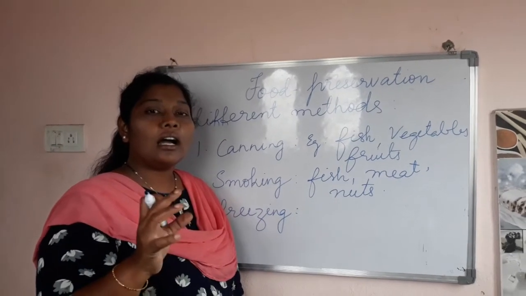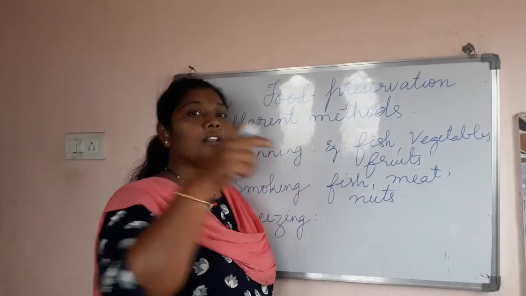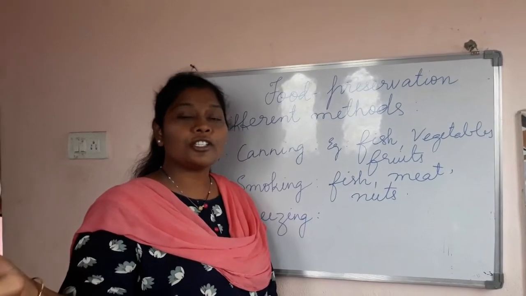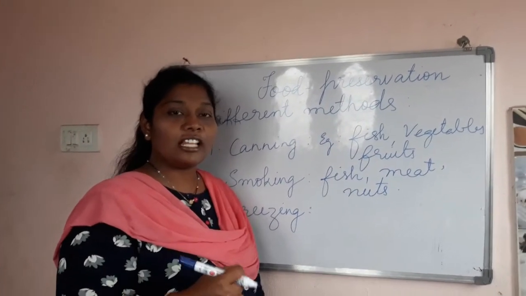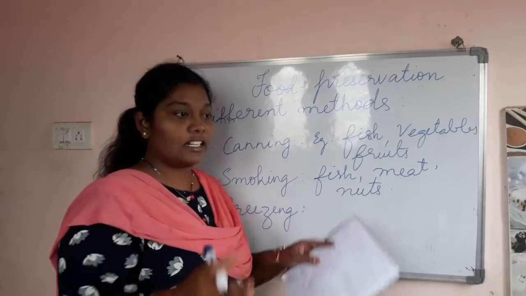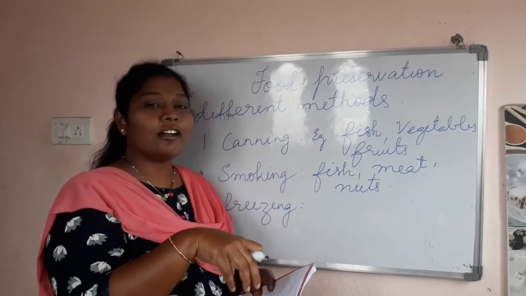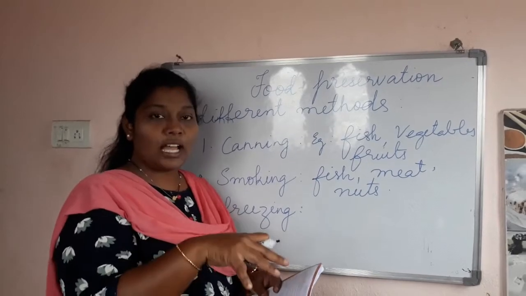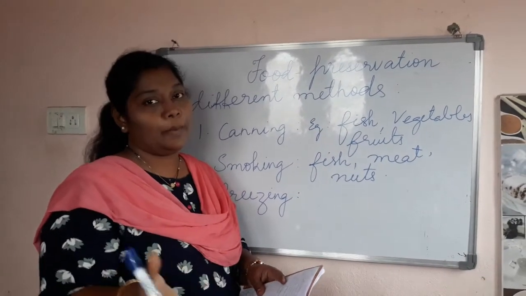If fish has to be taken from the harbor to the fish stall, what will the fisherman do? They will catch the fish and take a nice ice box. They will put some ice into it and put the fresh fish in, so that it is not spoiled and can stay for a longer period.